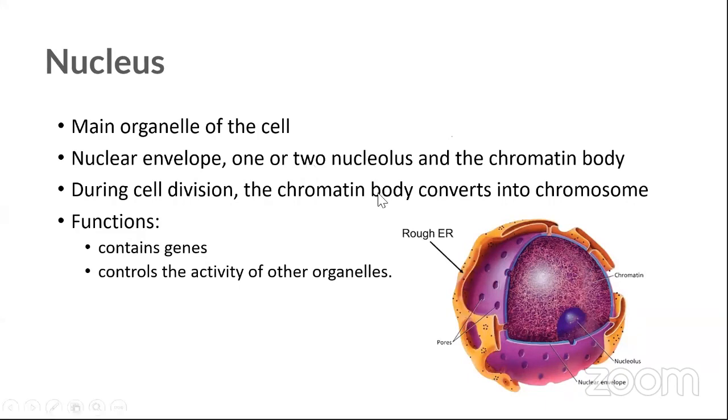Yes. So what is this chromatin? Chromatin is actually the chromosomes, right? So you have a particular lesson for that, isn't it? Genetic inheritance, you'll study about the chromosomes and how these blood groups are being divided and all sorts of things, right? In A levels, you study it more. And then when you're going for the degree, you study more about it. 23 pairs and 46 chromosomes we have in our body. Right, fine. So let's go for the next part. Hope you all are clear with the organelles that I have discussed till now.